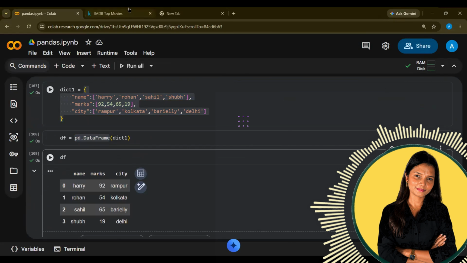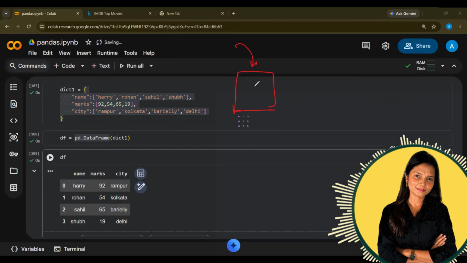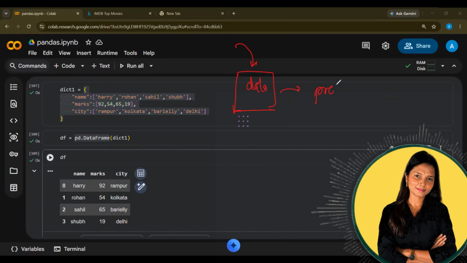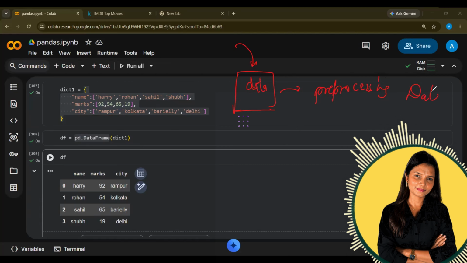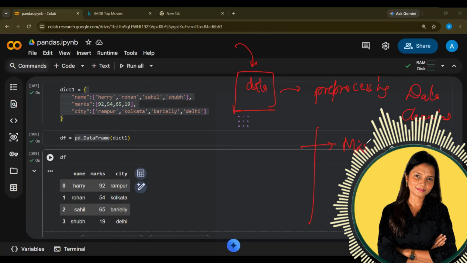Now let's talk about it. First, we got the data. We did pre-processing and we worked on data cleaning. What is data cleaning? There are multiple steps. We worked on, let's say, missing data very first, right?